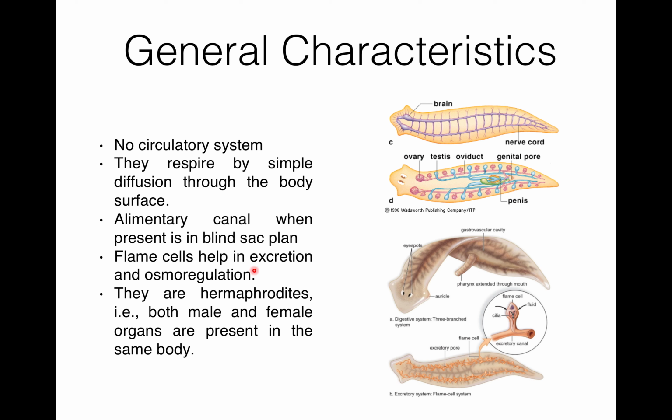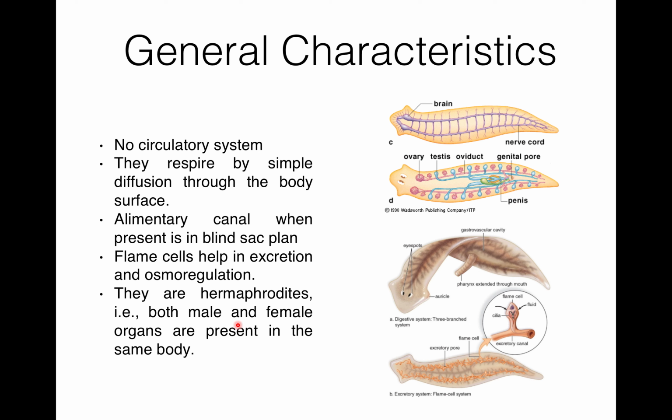Then excretion is by flame cells. Flame cells help in excretion as well as osmoregulation. Here you can see this is the excretory system. This is the excretory pore. In the flame cell, this is the excretory canal. And this is the cilia and there is a fluid, and it is known as flame cell. So flame cells help in excretion.